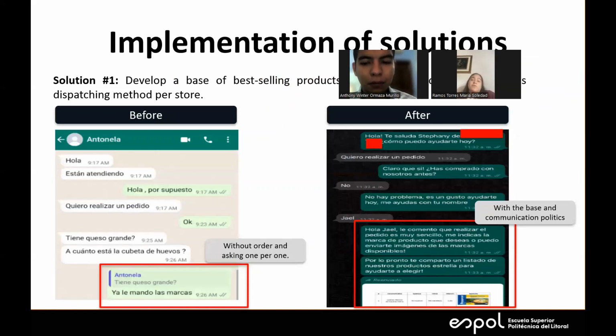Now we are in the stage of control. We have the solution that we want to implement. We know how, where, and how much they're going to cost. We need to do the implementation of them. For example, the first one, develop a base, we went for each stage of the company. We did a requirement, we did a test with the IT analysis, and then we were with the e-commerce seller when she received the first one of these bases. We wanted also to realize if she can understand it fully well, if it wasn't too complex. We were okay with that, and now we program how she has to communicate that base to the clients.